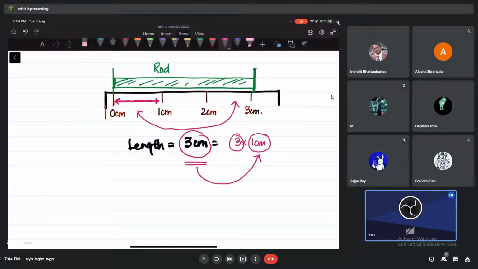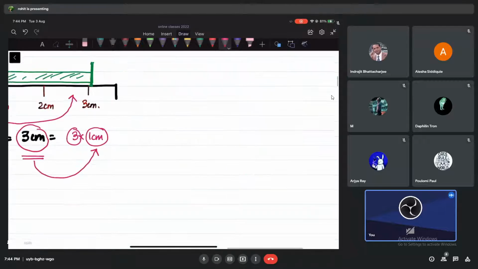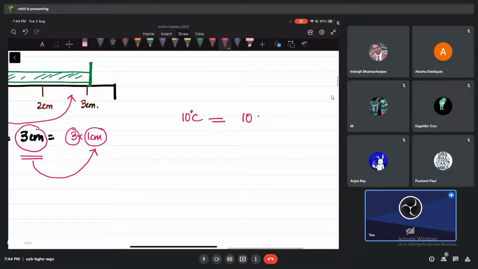Okay, this is what we do with everything, actually. If I tell you the temperature is 10 degrees Celsius, it is like writing 10 times of 1 degree Celsius. We are comparing 10 degrees with 1 degree. How much is it? It is 10 times of 1 degree.